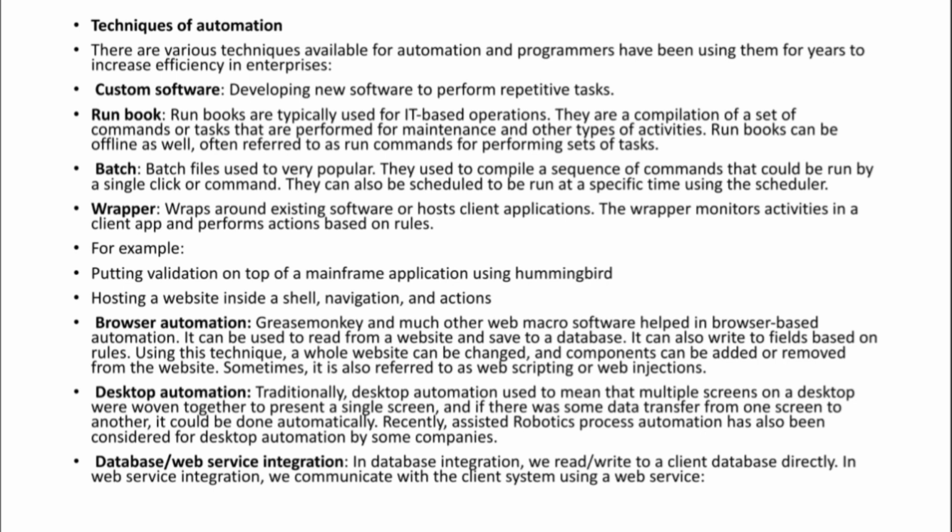That's why they are batch files. They can also be scheduled to run at a specific time using the scheduler. So batch files are mainly used to compile a series of commands or steps with a single click or command, and they can be scheduled as per your convenience using the scheduler.